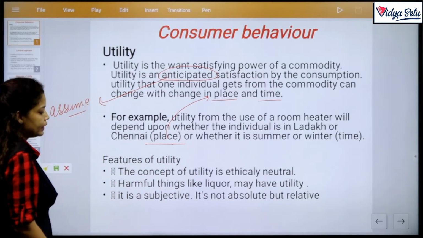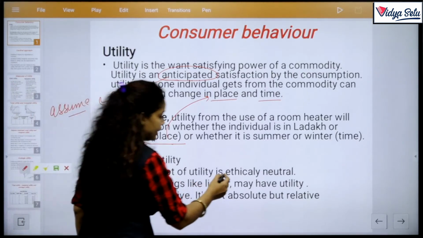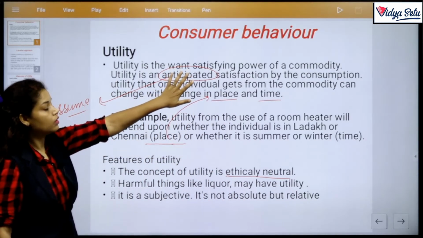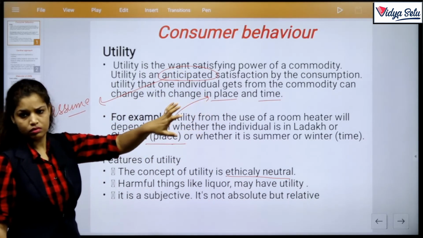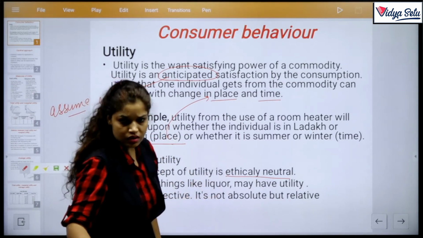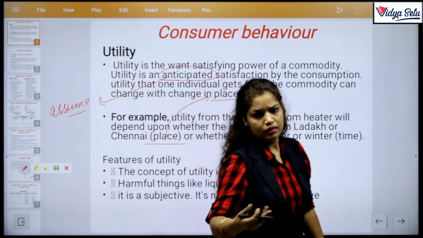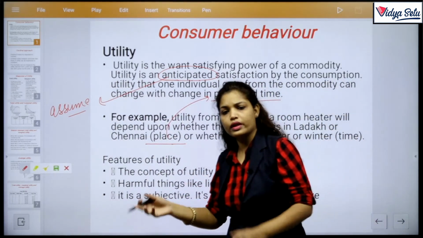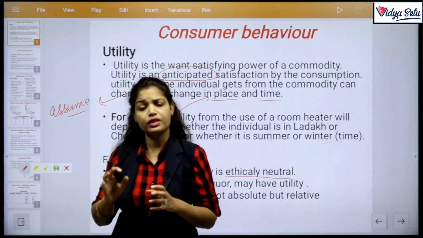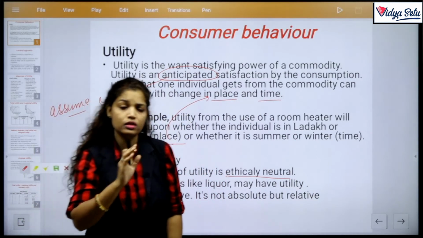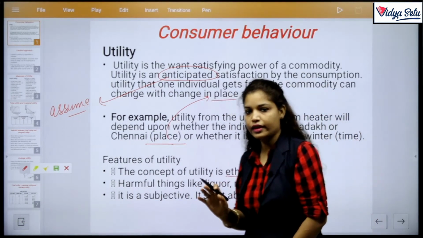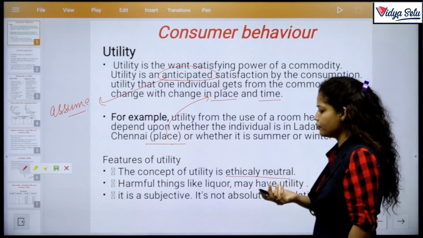The concept of utility is ethically neutral. Again I said that we don't discuss good wants or bad wants, good desire or bad desire. We just discuss wants. Wants may be either good or bad. Alcohol and cigarette smoking are injurious to health, which are bad wants. But if that commodity gives satisfaction to the consumer, the power to fulfill wants, then the commodity possesses utility.